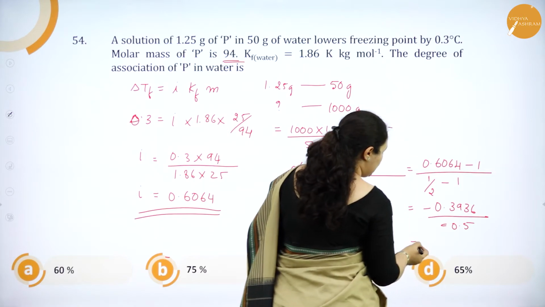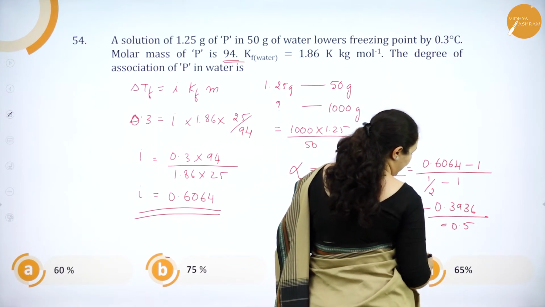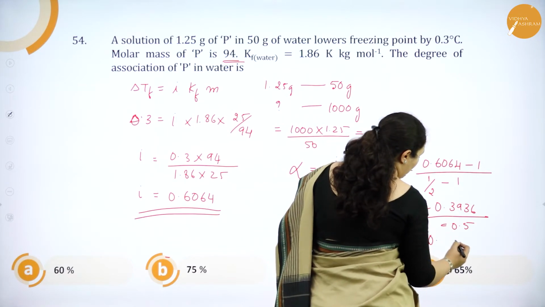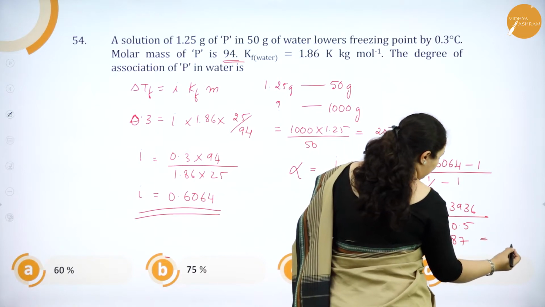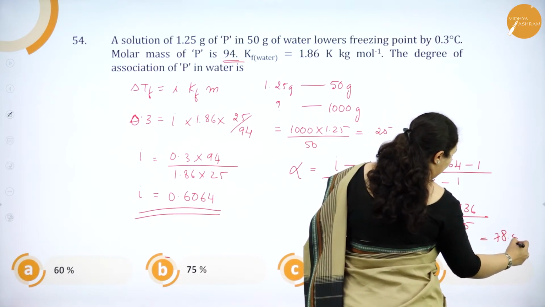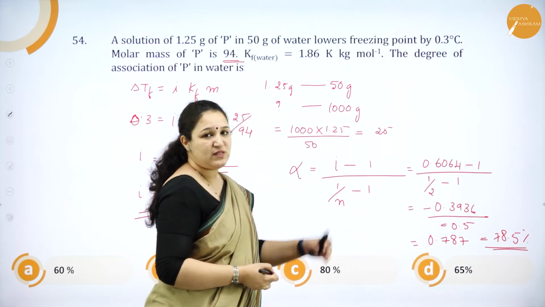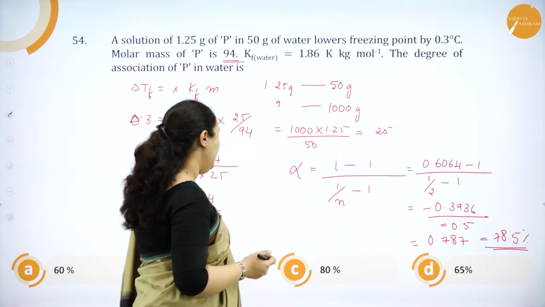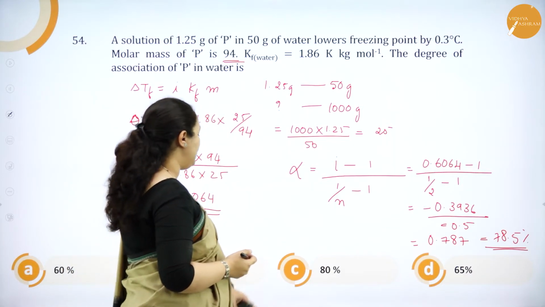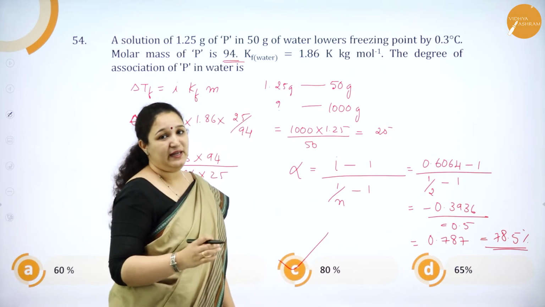Minus and minus become positive, and roughly you will get 0.787, or in percentage, 78.7 or 78.5%. Somewhere above 78% is the answer. I have just approximated there. Above 75% we have the number 80%. So the answer should be 80%.